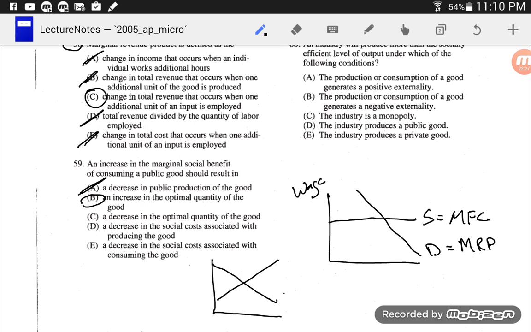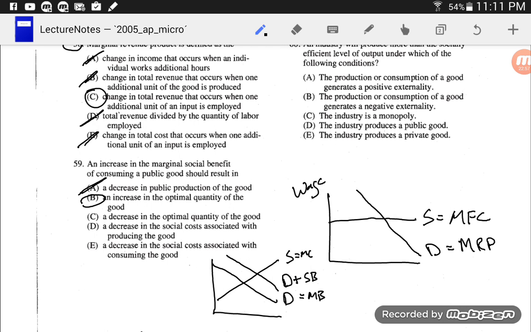Think of a private market where we have demand and supply. Well, if it's a public good, then supply is marginal cost and demand is marginal benefit. If we had an increase in the social marginal benefit, this would be like the demand plus the social benefit.